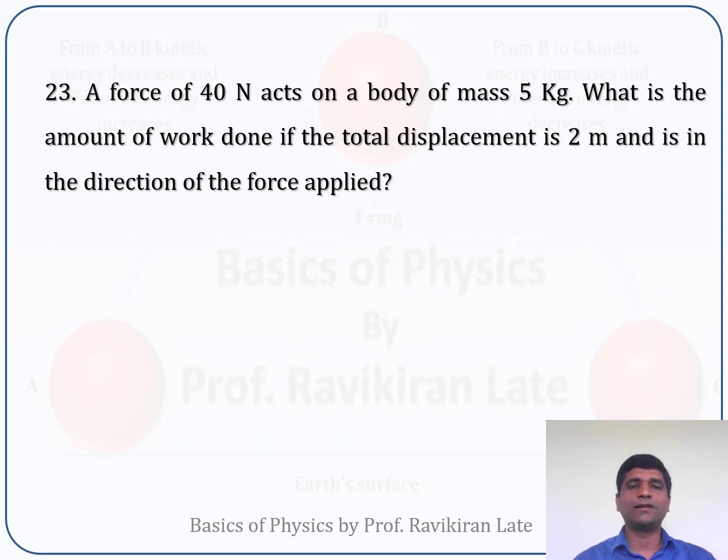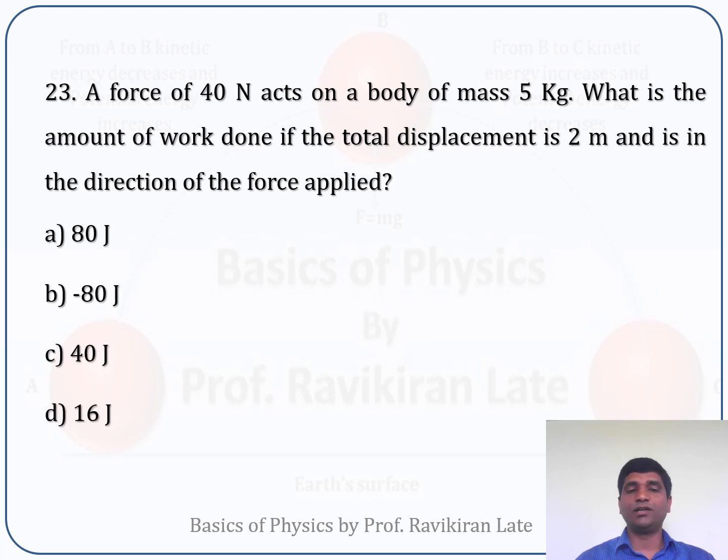Next problem, it is that a force of 40 Newton acts on a body of mass 5 kg. So force is given, mass of the object is given. What is the amount of work done if the total displacement is 2 meter? We have to calculate the work done when the total displacement is 2 meter and it is in the direction of the applied force. Okay, so we have to calculate the work done. So answers are given in this fashion. So first of all we'll write down the given data.